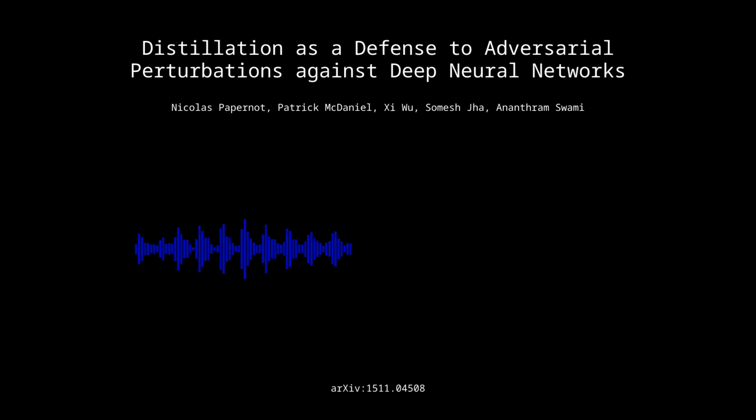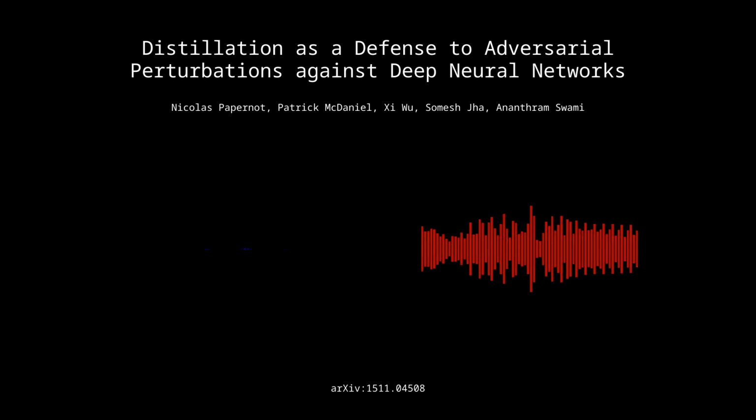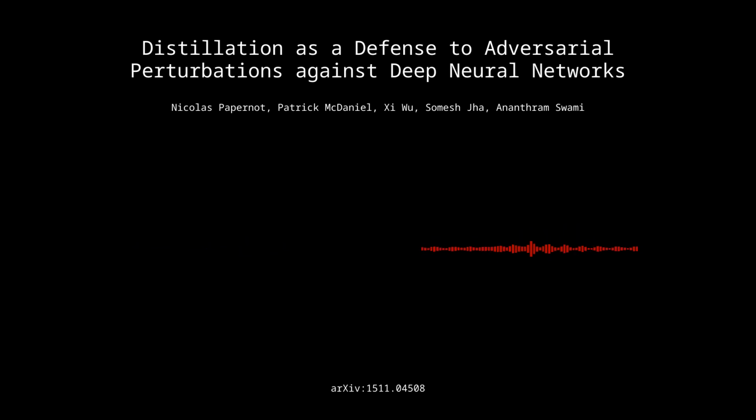This seems like pretty strong evidence that defensive distillation really does make DNNs much more robust, less susceptible to those adversarial manipulations. And it also seems to support the idea that it enhances their generalization capabilities, which we talked about earlier. Yeah, it's like teaching the DNN to see the forest for the trees, instead of getting hung up on those tiny details that the attackers are trying to exploit.